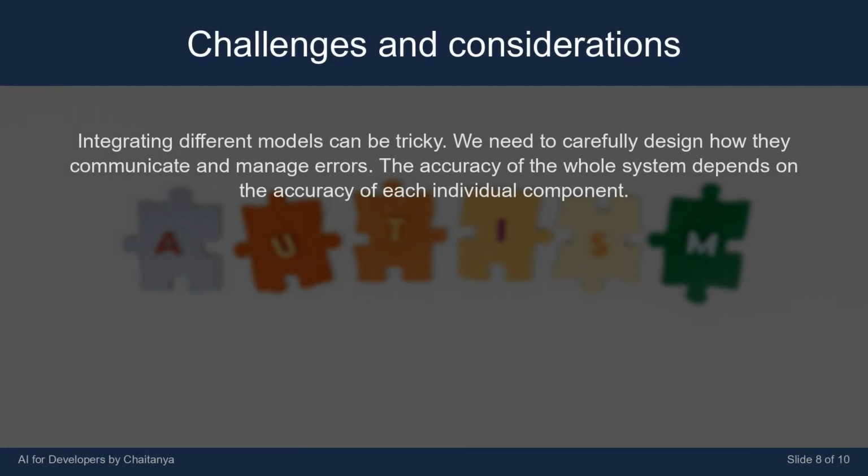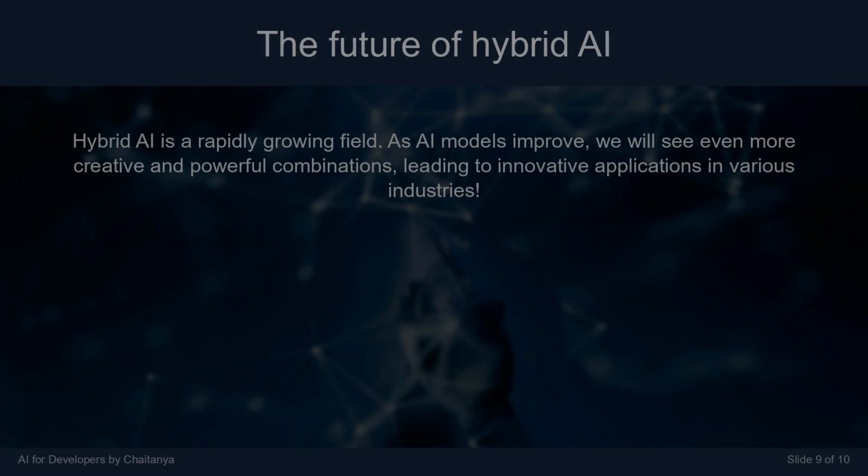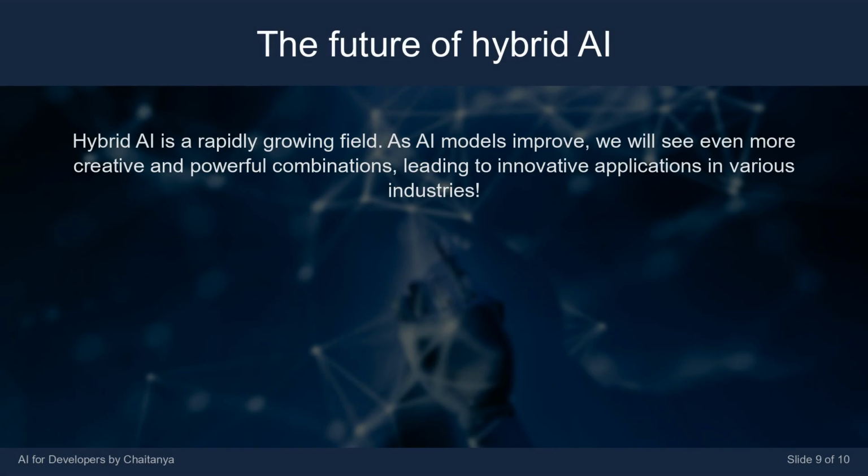Integrating different models can be tricky. We need to carefully design how they communicate and manage errors. The accuracy of the whole system depends on the accuracy of each individual component. Hybrid AI is a rapidly growing field. As AI models improve, we will see even more creative and powerful combinations, leading to innovative applications in various industries.